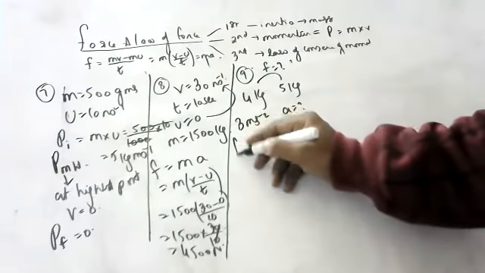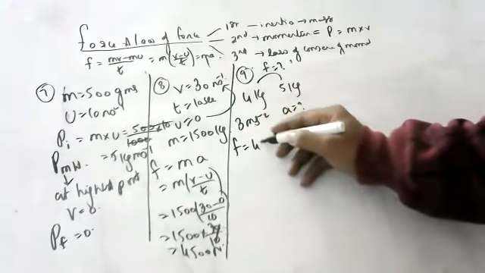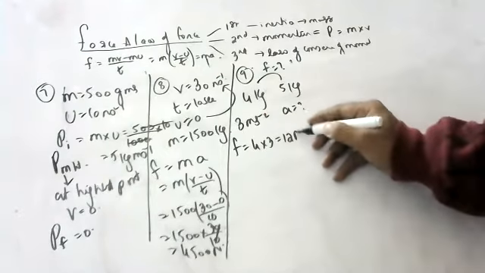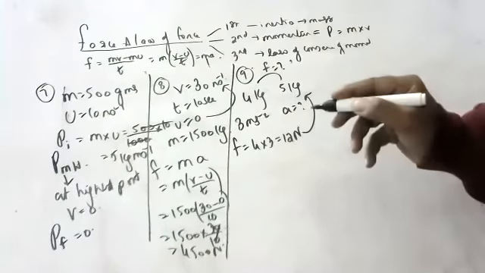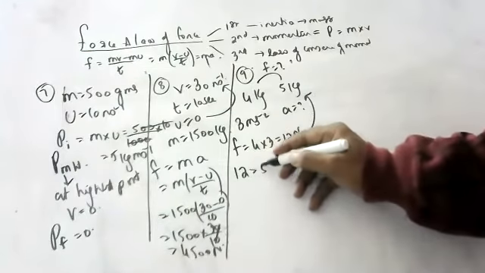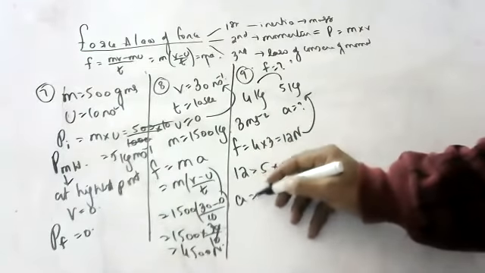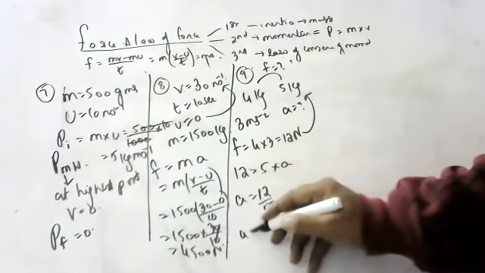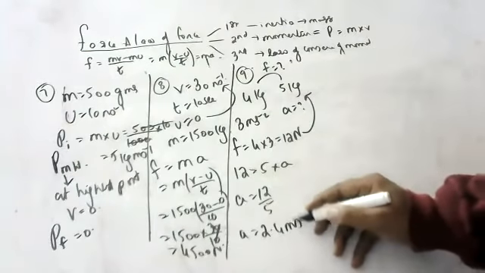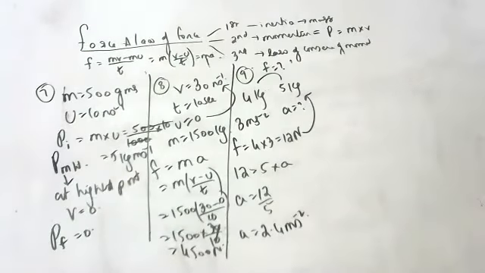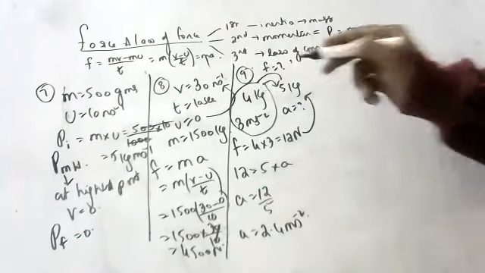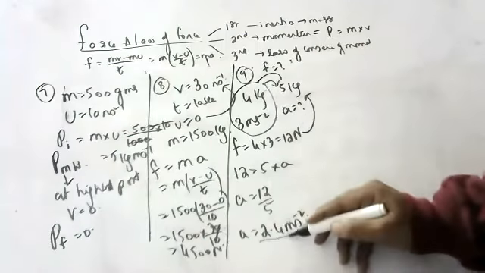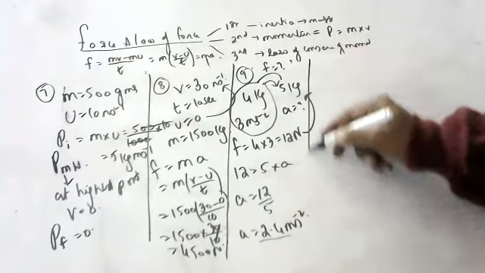Sir, 4 into 3 is equal to 5 into A. In the first case, 4 into 3 is 12 Newton. The same force is applied here also. Yes, sir. 12 is equal to 5 into A. A is equal to 12 by 5, sir. A is equal to 2.4 meter per second square. When the same force is applied here, it gets an acceleration of 2.4 meter per second square.